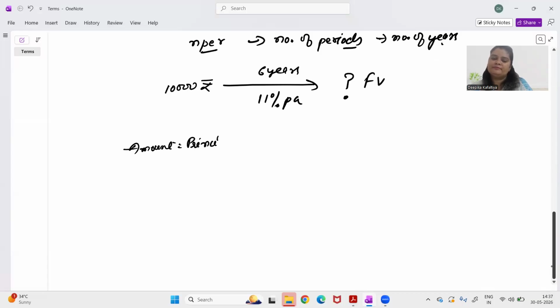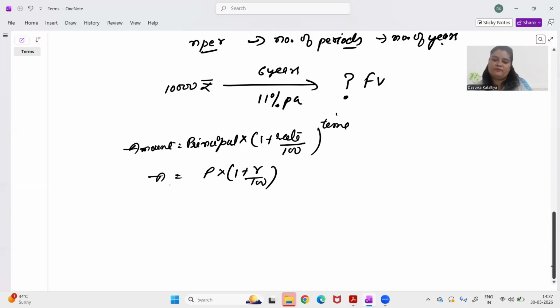principal into 1 plus rate upon 100 raised to the power time, which in short can be written as A is equal to P into 1 plus R over 100 raised to the power T. Now this same formula, I want to convert it into the time value of money terms that I have just studied.